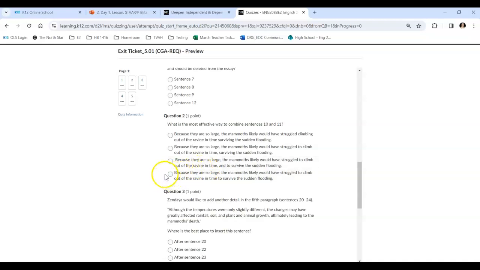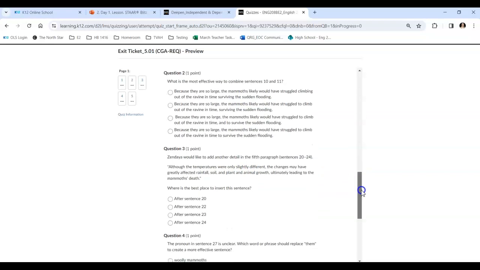Let's look at D. Because they are so large, the mammoths likely would have struggled to climb out of the ravine in time to survive the sudden flooding. Okay, that one sounds pretty good too. So between these two, which one do you think is the best option? All right, question 3.